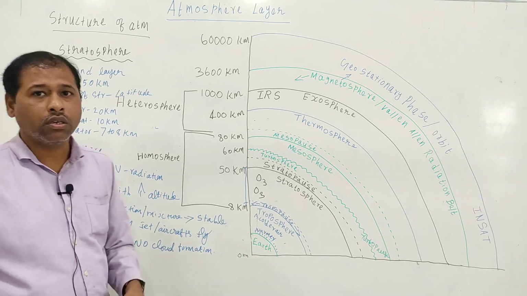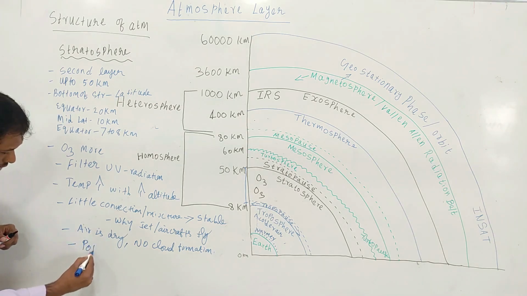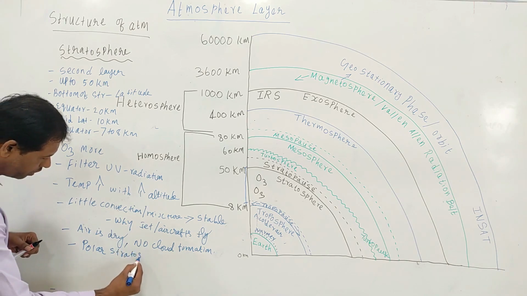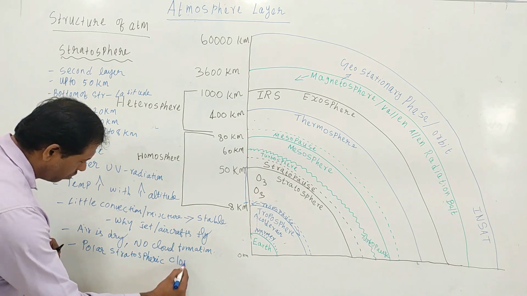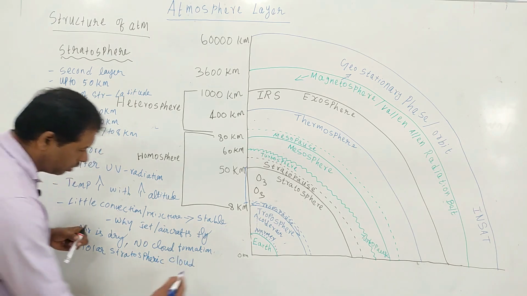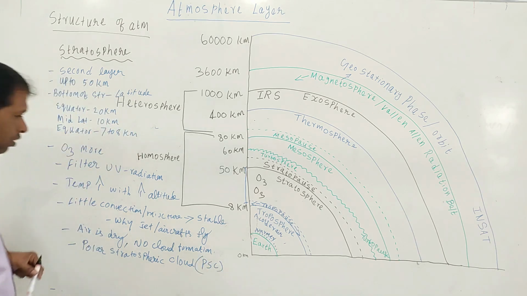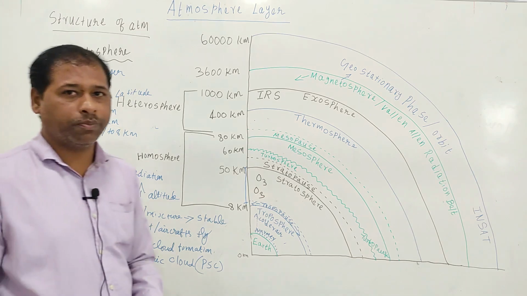But there is one exception, that is polar stratospheric cloud, shortly called PSC. So these polar stratospheric clouds are the exception.